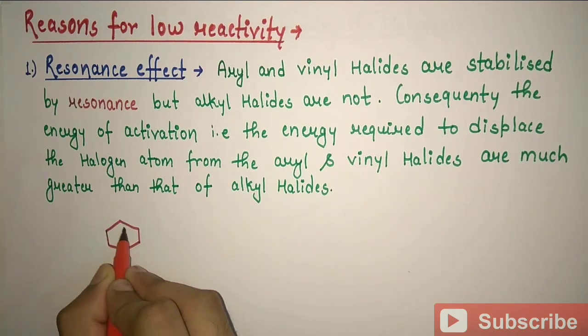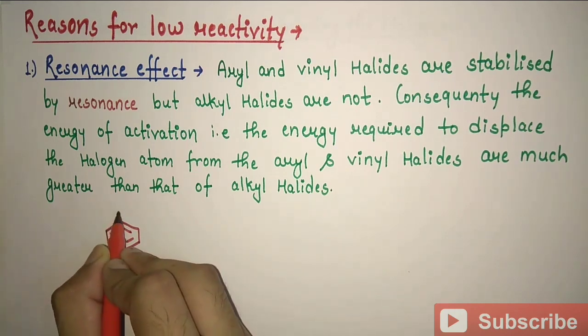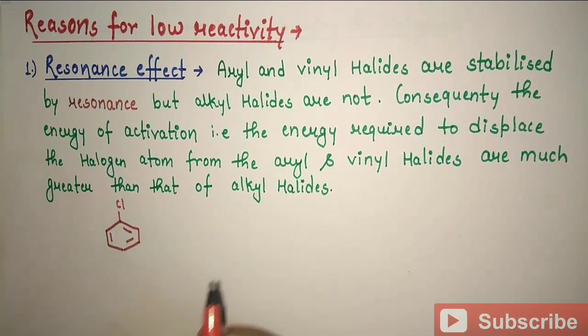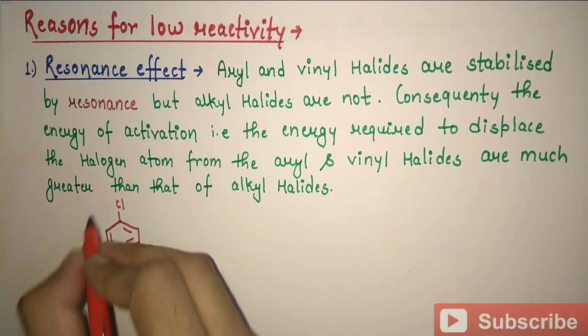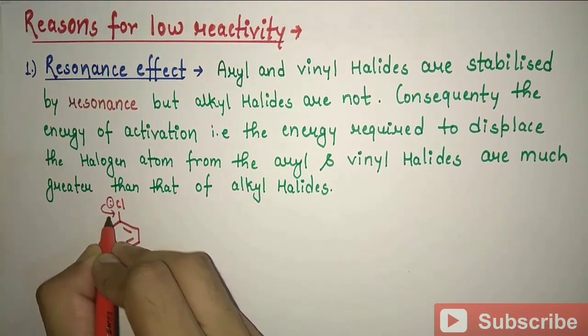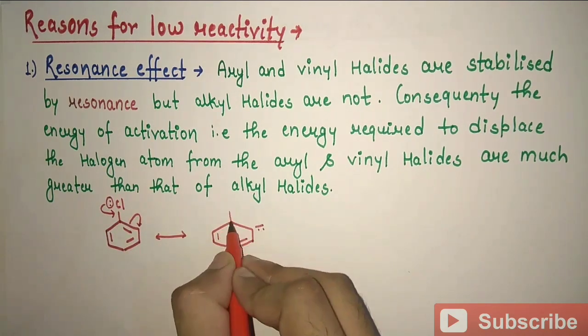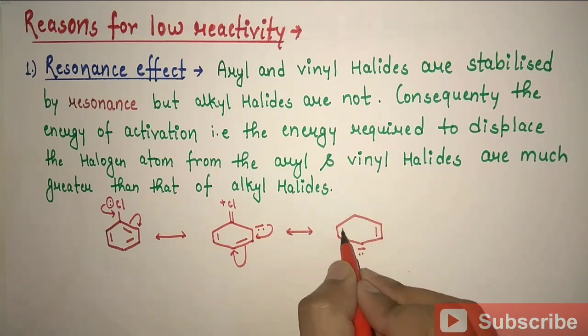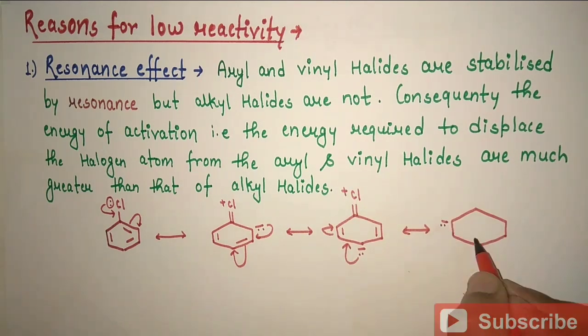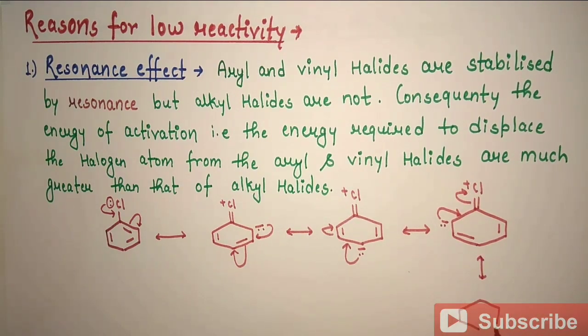So this is our chlorobenzene. We can easily draw the resonating structures of this chlorobenzene. There are a total of 5 resonating structures.